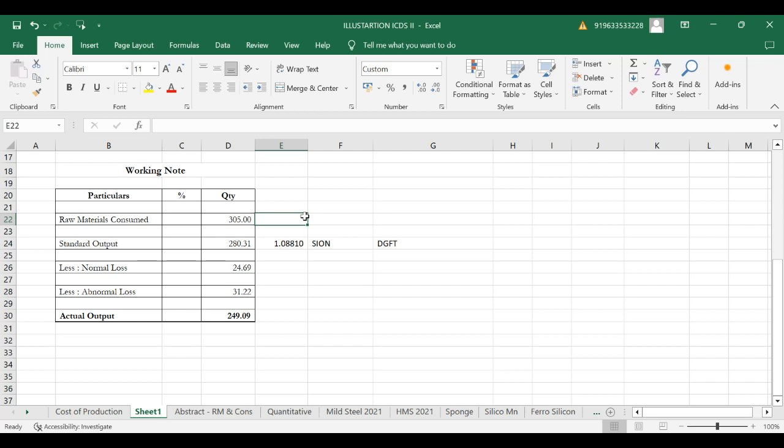So from this raw material consumed, it is expected to manufacture 280.31. So the differential portion would be 24.69. That would be the normal loss. But here the actual output is only 249, and thereby the differential portion, it should have been this 280.31, but we got only 249.09. So the differential portion would be abnormal loss.